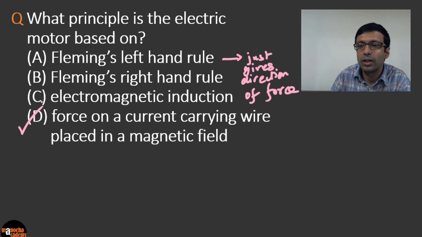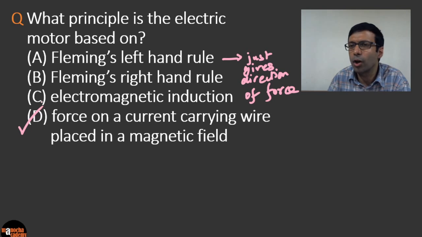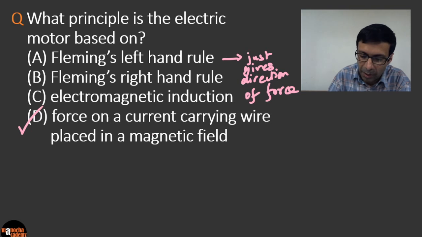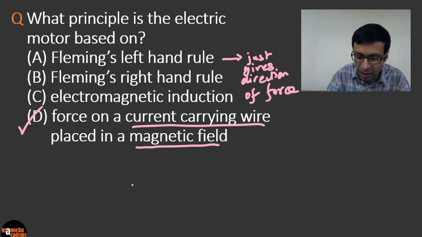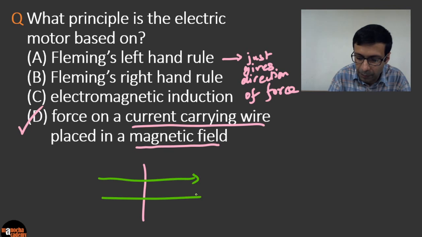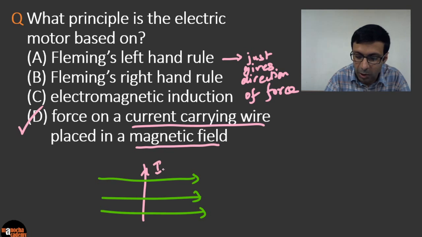Because the motor is based on the principle, or what concept, right? The concept is that when a current carrying wire is placed in a magnetic field, you guys know this, the current carrying wire will experience a force.